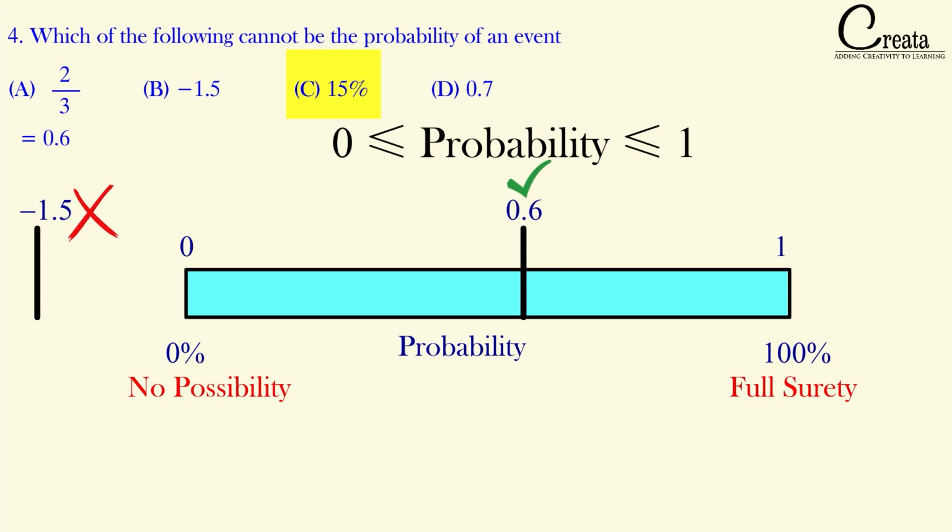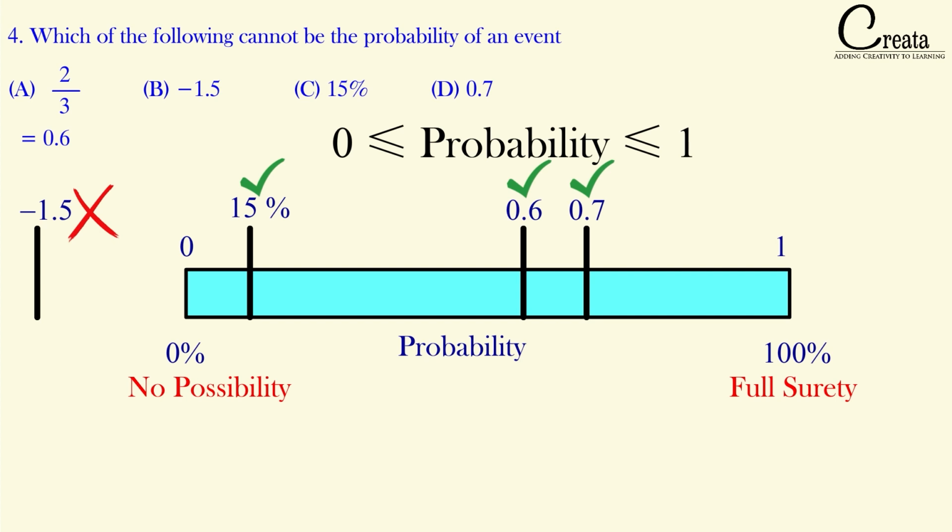In terms of percentage, 15% will lie somewhere here. It means it is a case of probability. The fourth one, 0.7, will lie somewhere here, around 70%. So we can say the fourth case is also a case of probability. The first, third and fourth are cases of probability, and the second is not because it is negative and it is not in the range of 0 to 1.